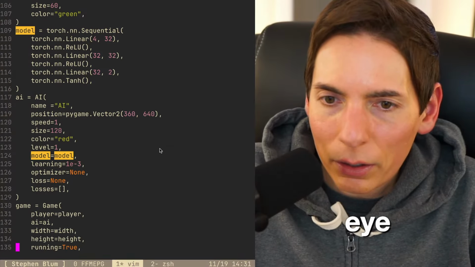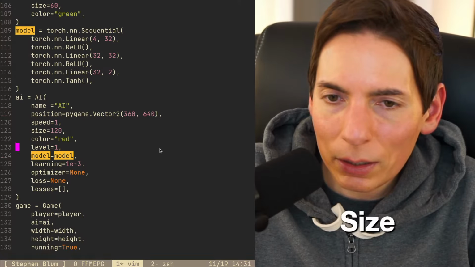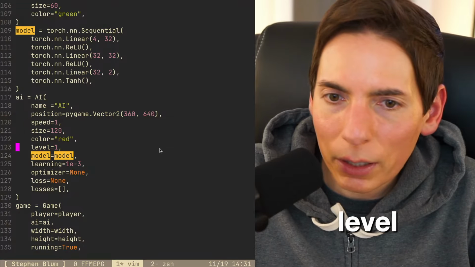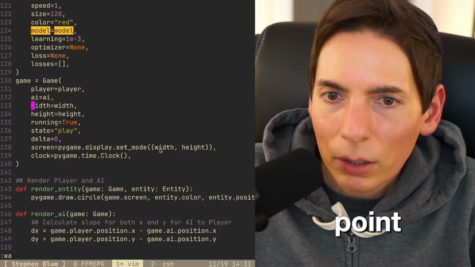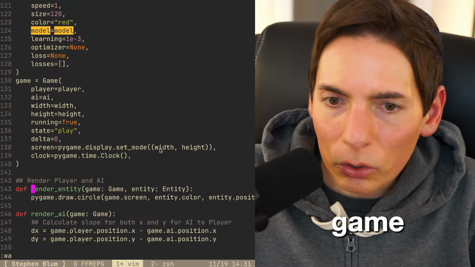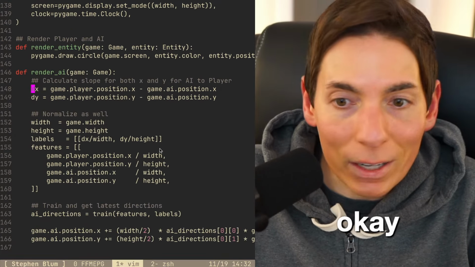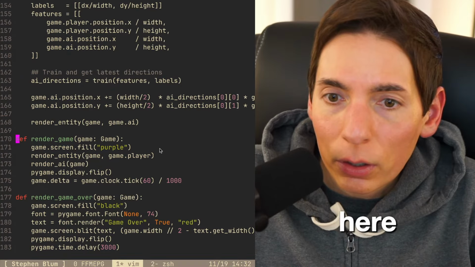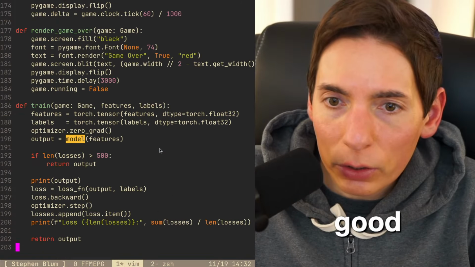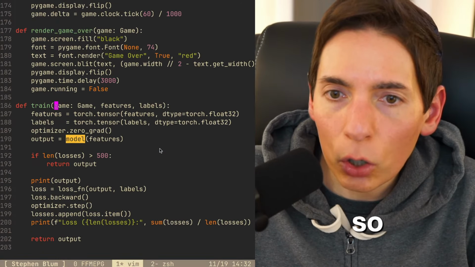All right. Size, speed. So, okay. So level. Okay. And then we'll probably level it up at some point. All right. Game, play, state. Looks good. Play. Okay. We're getting really close. Looks good here. Render looking good here. Okay, train. So do we call the train function?